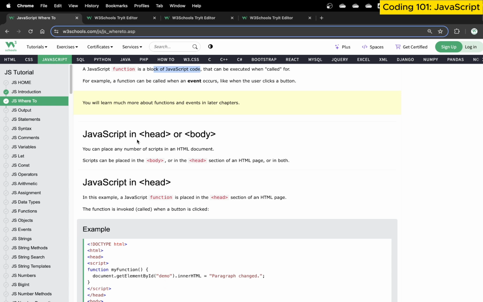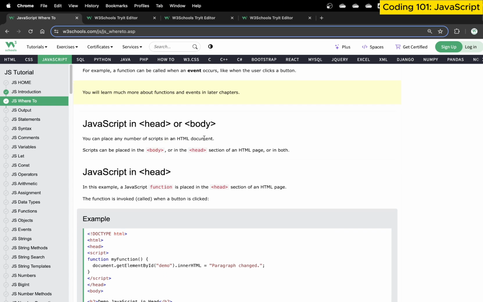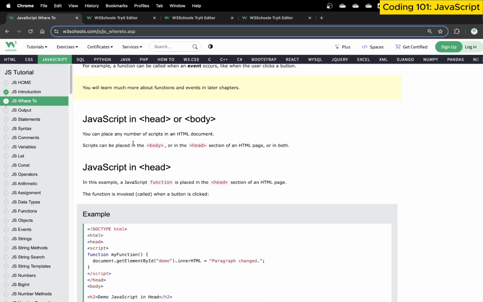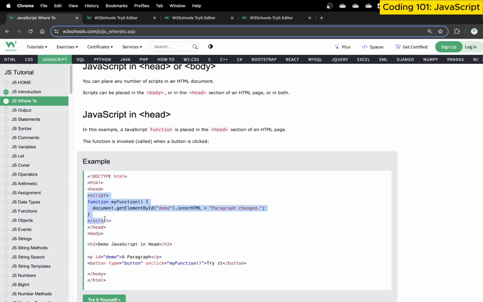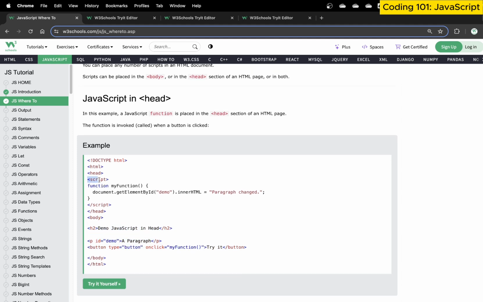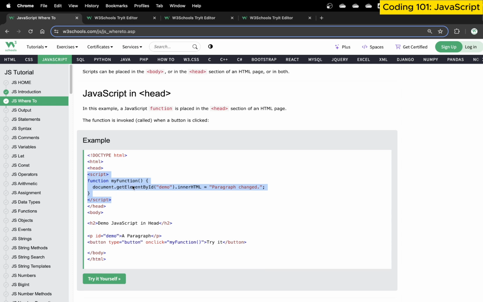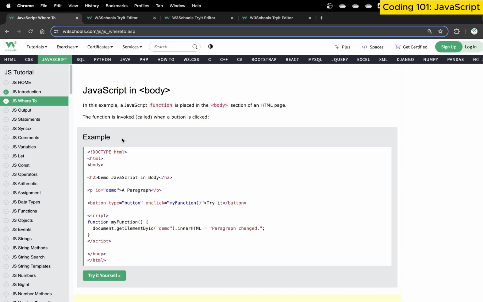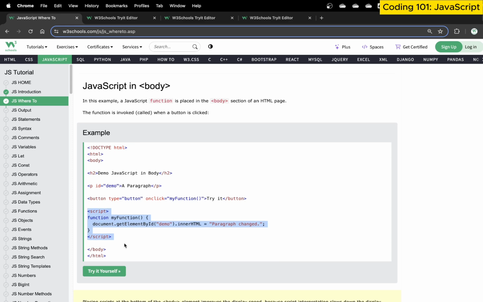Then JavaScript can be written inside the head or the body. You can place any number of scripts in an HTML document, just like I've mentioned. You can write the JavaScript inside your head tag or inside your body tag as many times as you want, or wherever you want, as long as you provide the script tag and close the script tag. So that's the first rule of thumb that we need to understand: JavaScript needs to be written using the script tag. It can be written anywhere in the head or in the body. If you write it inside the body, again you write the script tag.